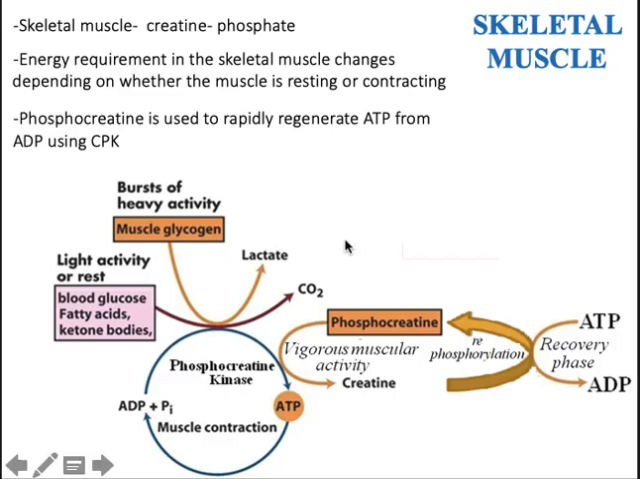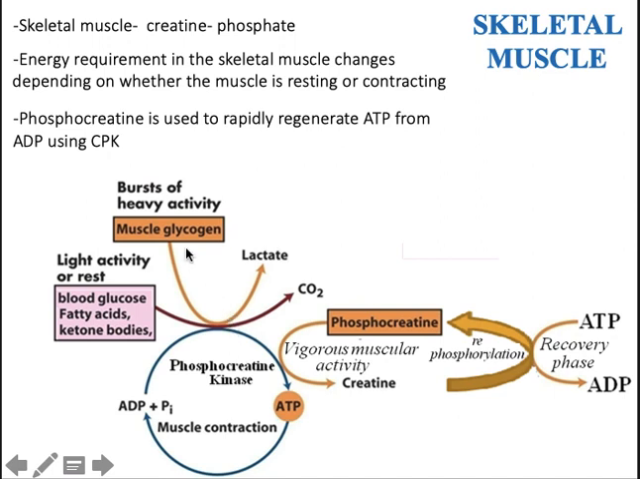So we can have a look here. In the skeletal muscle, creatine phosphate is formed. The energy requirement in the skeletal muscle changes depending on whether the muscle is resting or contracting. The phosphocreatine is used to rapidly regenerate ATP from ADP using CPK, right? In light activity or rest, the blood glucose, fatty acids and ketone bodies are utilized by the muscle tissue, ATP is released, and carbon dioxide is given off. ATP by muscle contraction gets converted to ADP plus Pi and this gets circulated.